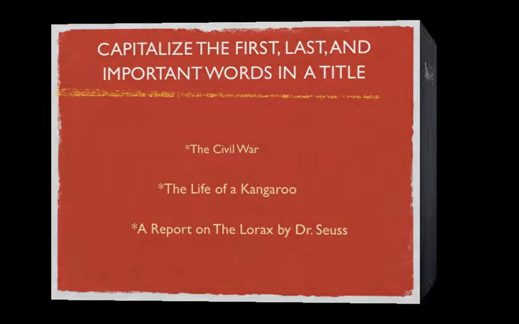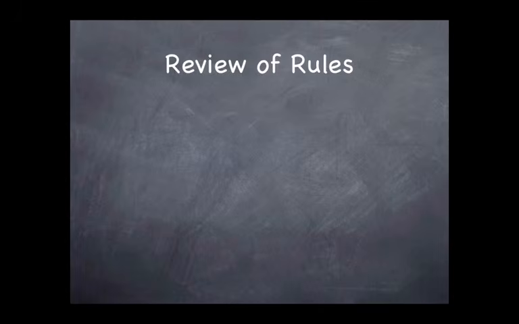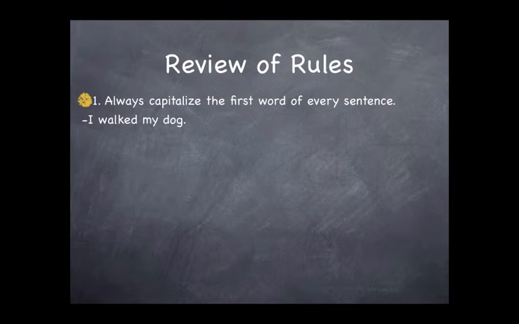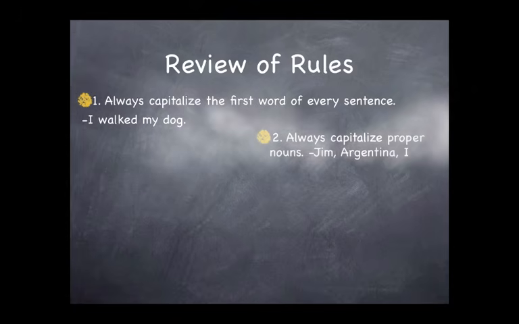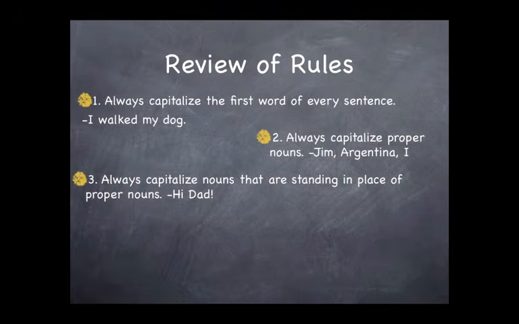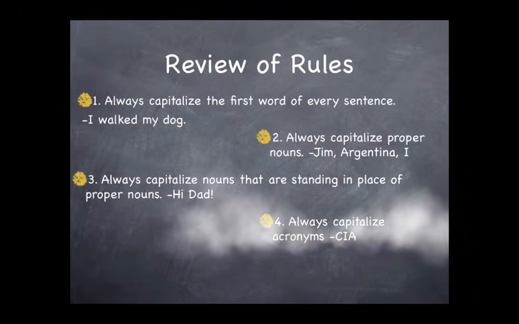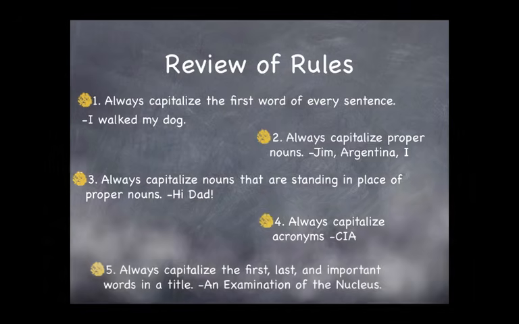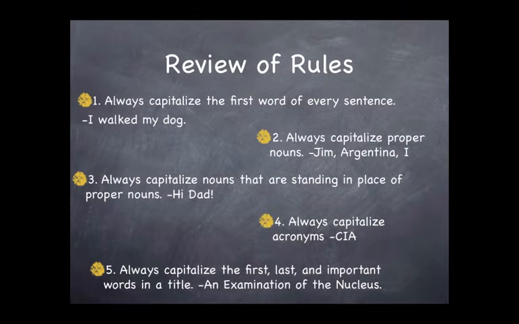Let us now review the basic rules of capitalization. Rule 1, always capitalize the first word of every sentence. Rule 2, always capitalize proper nouns. Rule 3, always capitalize nouns that are standing in the place of proper nouns. Rule 4, always capitalize acronyms. Rule 5, always capitalize the first, last, and important words in a title. If you can remember these 5 most basic rules of capitalization, your formal writing will definitely improve.